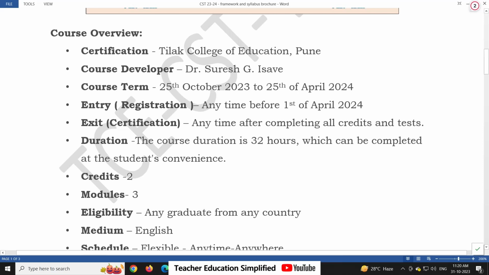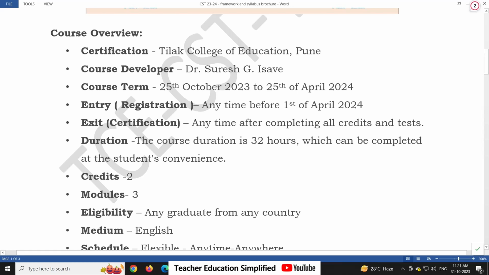The course term is starting from 25th October 23 to 25th of April 2024. Entry registration anytime before 21st of April 2024 and exit, that is certification, anytime after the completion of all credits and tests. It means you can take your admission anytime between the given duration and you can complete your 32 hours and 4 tests and you will be eligible to get the certificate, and then you can exit from the course. So the structure of the course is very flexible.